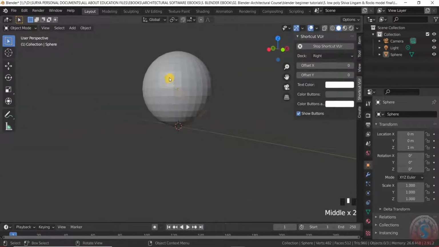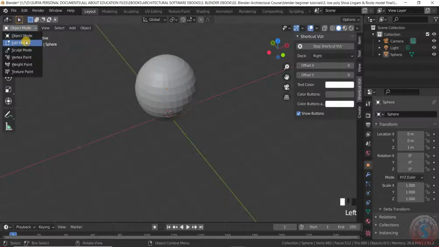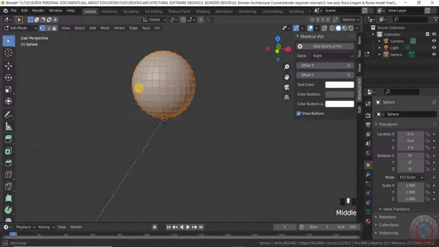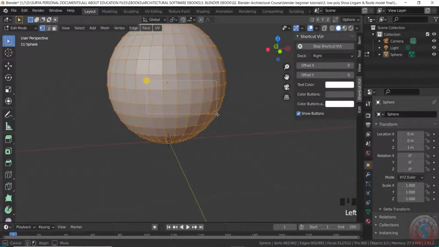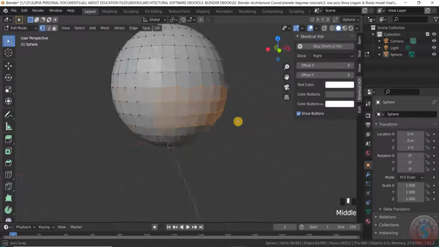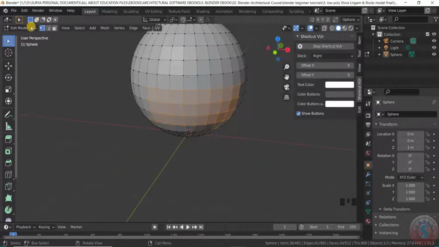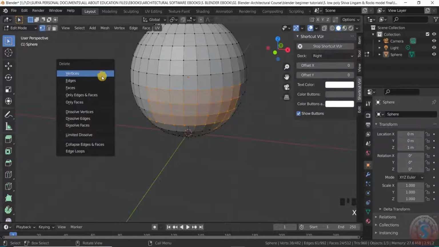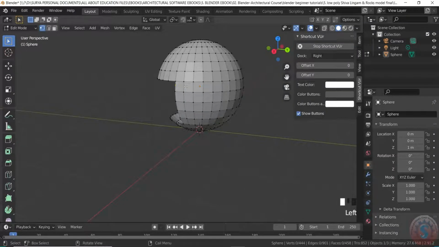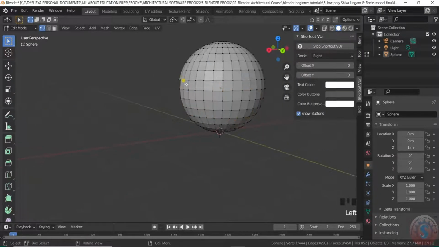You can observe go into the edit mode by selecting the object and remove the lower part like this. You can remove by using the vertices, and you can observe here the vertices I am selecting and clicking on the X key and give the vertices. You can observe it will delete it.